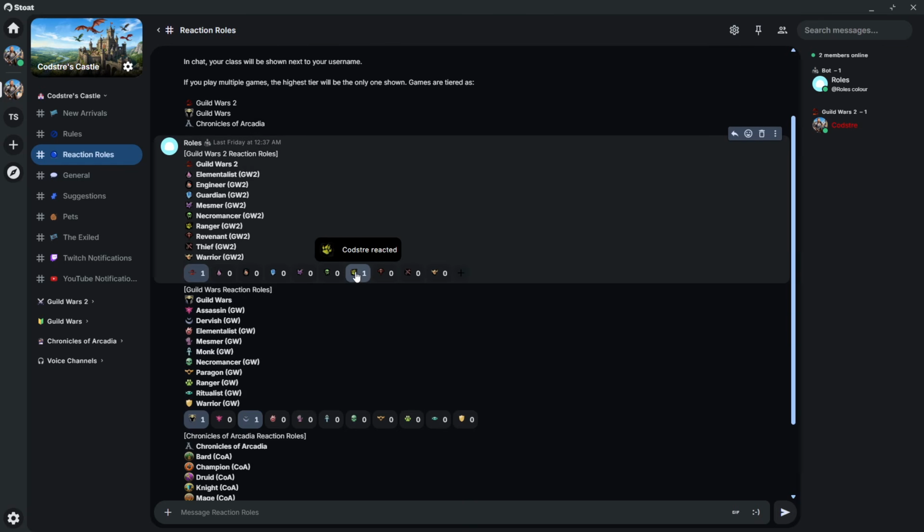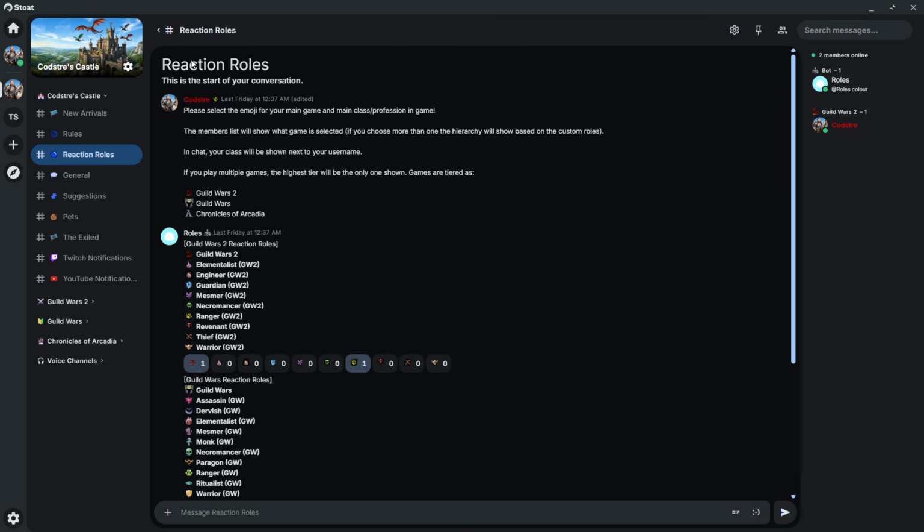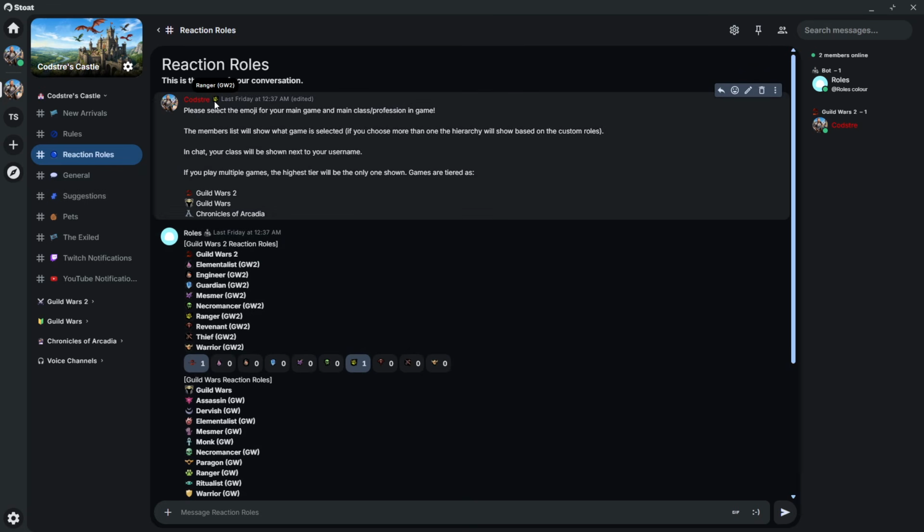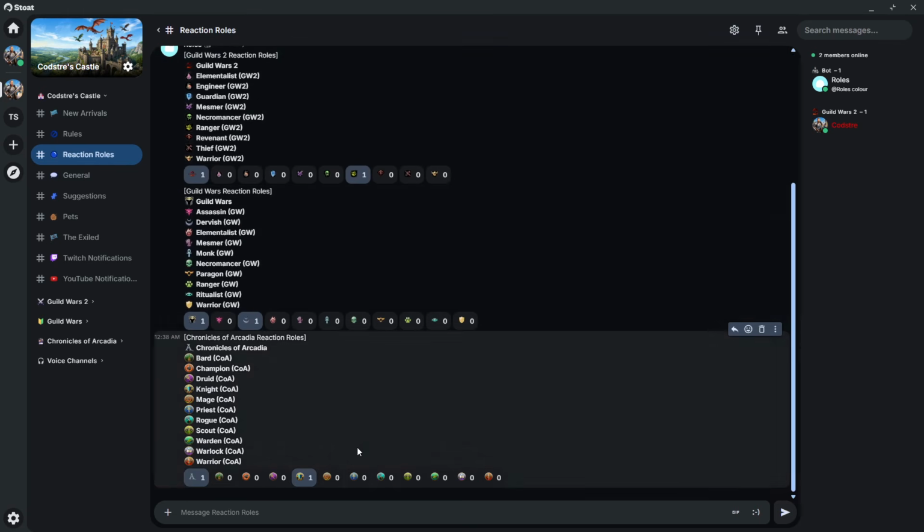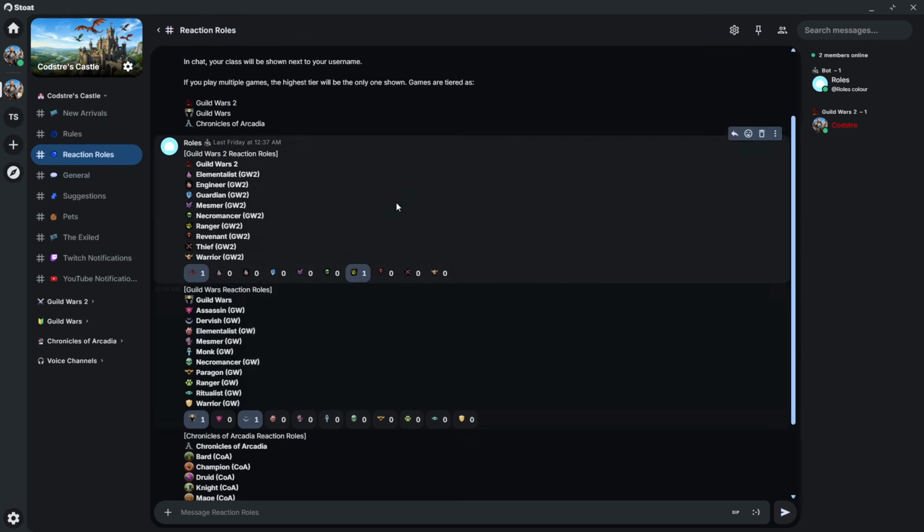But right now my main is Ranger, so I chose Ranger. I'm playing a Gale Shot. Love it. I think it's fantastic. I think that anybody who enjoys the game would get a kick out of it. But whenever I chat and stuff, you'll see that I'm just Ranger. And I do have 3 different games. And the thing is, as I said, with the hierarchy, that's where your number 1 roles are going to go.